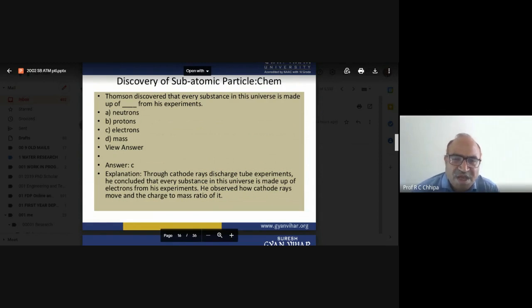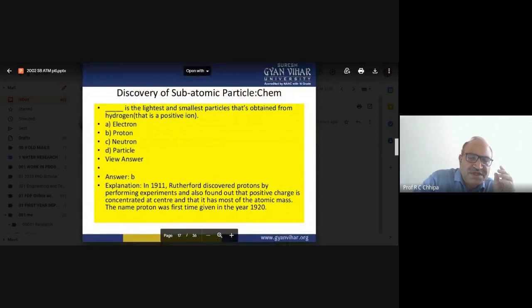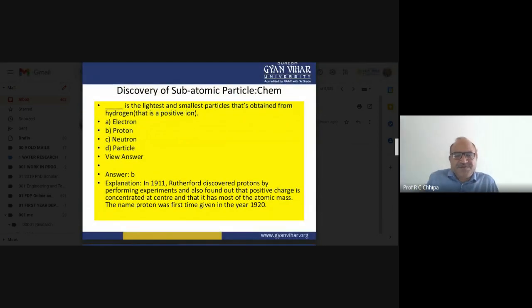He observed how the cathode ray moves and its charge to mass ratio. Okay, now another question here: the space is vacant, the light years, and the smallest molecule. Here we can also see the board with the electron, the proton, the neutron. So various particles are present here.